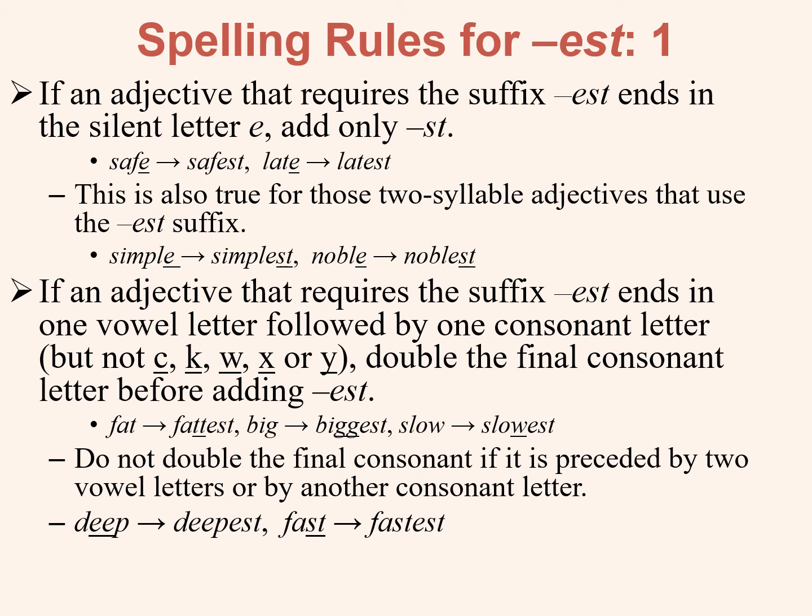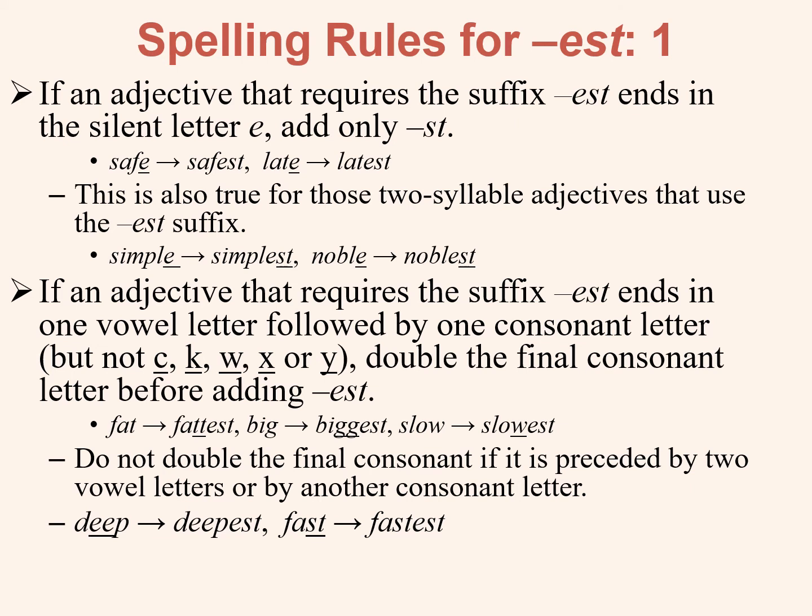This is also true for those two-syllable adjectives that use the est suffix. We have the example simple, which ends in a silent e, simplest; noble, noblest. So if you add the est suffix to a word that has a silent e at the end, only the st is added. We don't add another e.